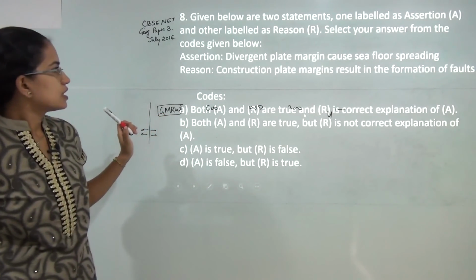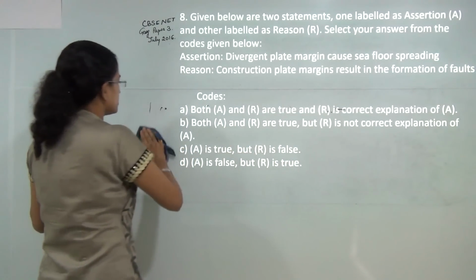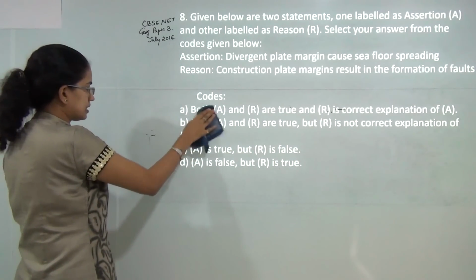Next, divergent plate boundaries cause seafloor spreading. That's correct. Now the language in the reason is incorrect.